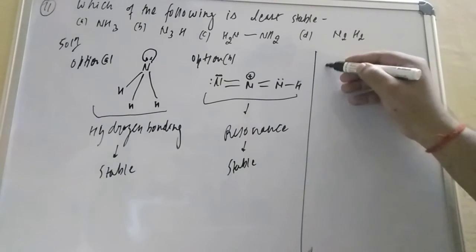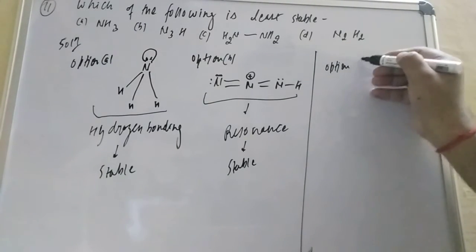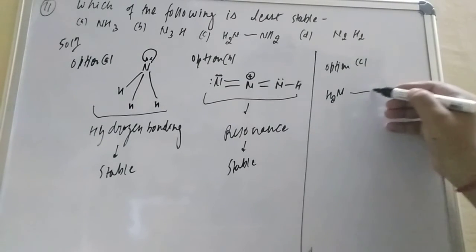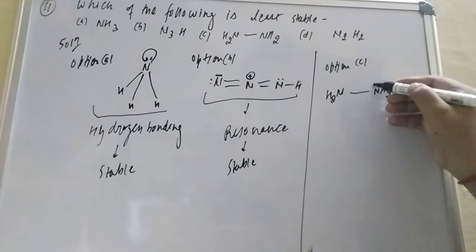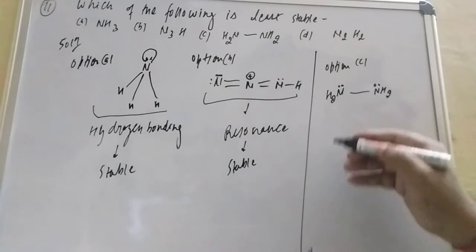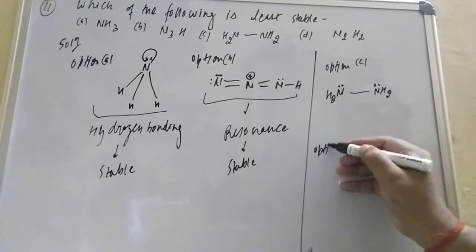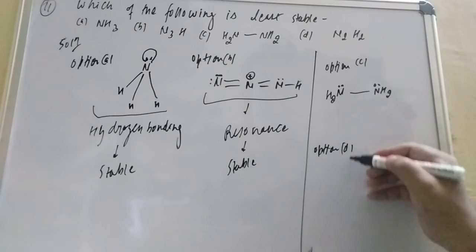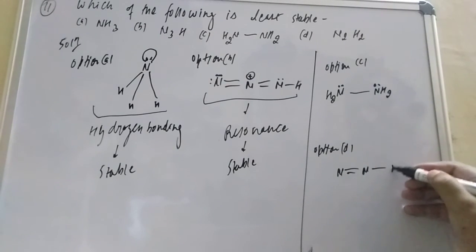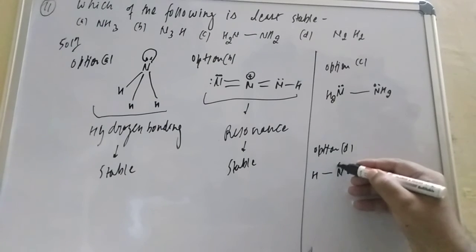Now option number C. If you talk about option C, NH2 is there with a single bond to another NH2, along with a lone pair of electrons. And if you talk about option D, see student, there are 2 nitrogens with a double bond, with a hydrogen on each.